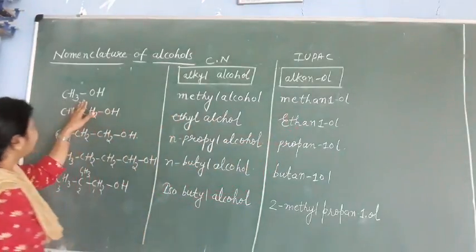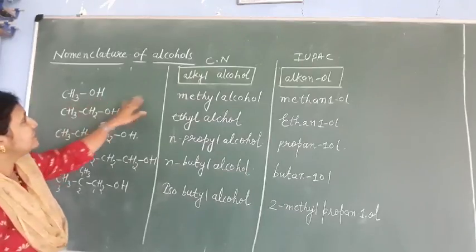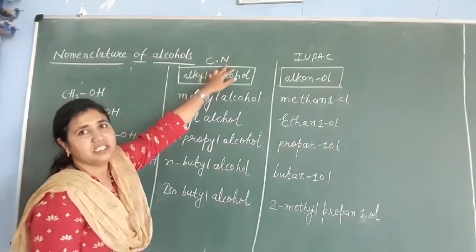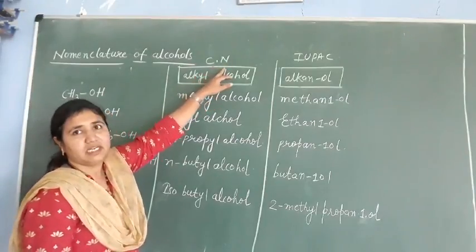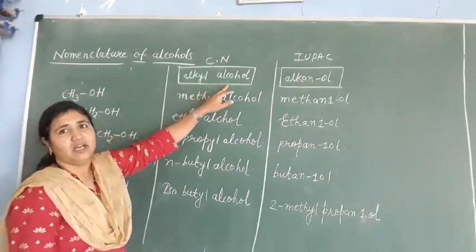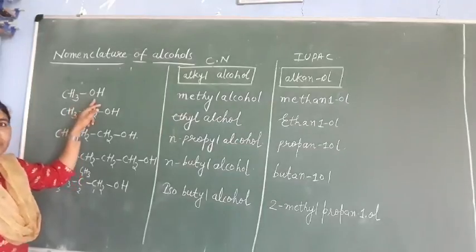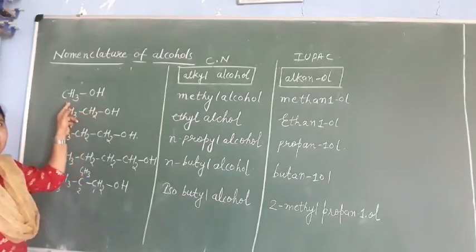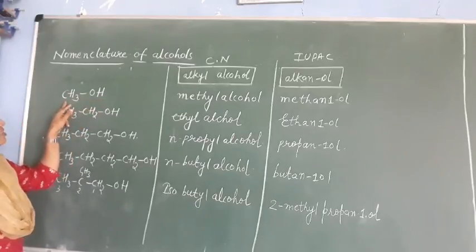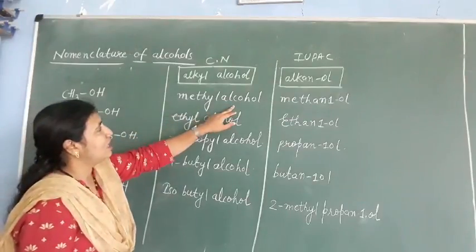So see here, first is CH3OH. The general nomenclature or common nomenclature, I have written only CN here, it is common nomenclature. Common nomenclature we will write as alkyl alcohol. So how many alkyl groups are attached to this OH group, that we have to write first, and then alcohol. So here one carbon is there, so it is methyl group. So the general name is methyl alcohol.